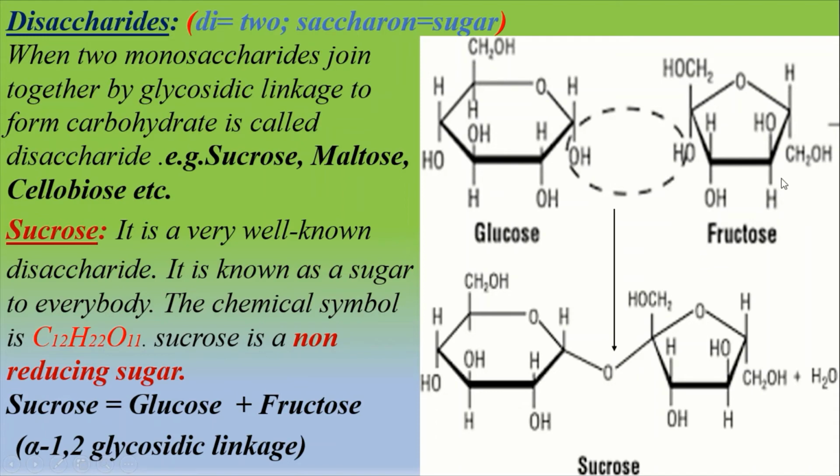In this process, the ketone group on carbon 2 of the fructose molecule and the aldehyde group on carbon 1 of the glucose molecule are destroyed. In the absence of a free aldose or ketose group, sucrose cannot reduce other compounds or radicals. That is why sucrose is called a non-reducing sugar.